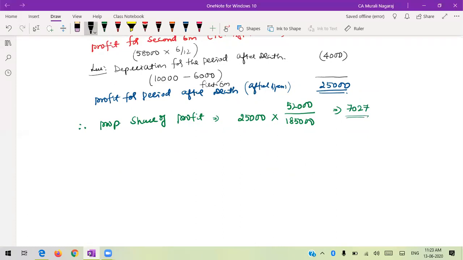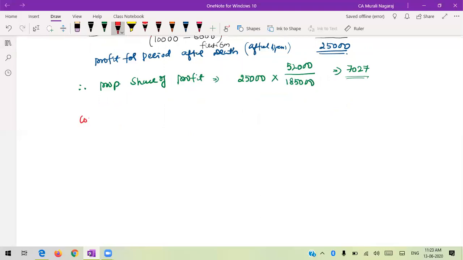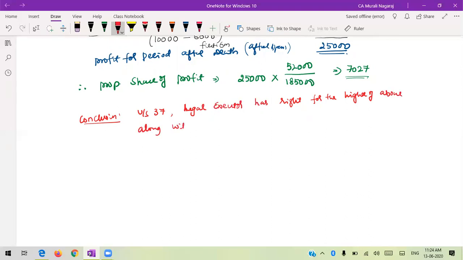Therefore, now the conclusion. Under section 37, the legal executor has the right to the higher of the above, along with his due on 31st March 2017.